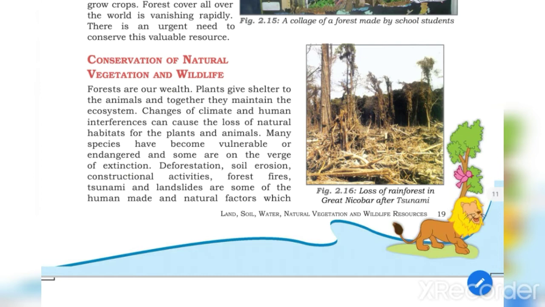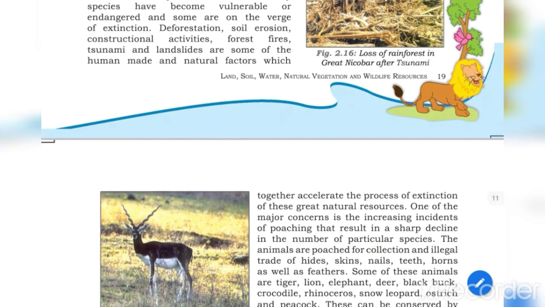Deforestation, soil erosion, constructional activities. Students, you can underline all these reasons. Forest fires, tsunami, landslides are some of the human-made and natural factors which together accelerate the process of extinction. Because not only natural reasons, but human-made factors also accelerate the process of extinction of these great natural resources. Actually, when we are doing this activity, we don't know what we are doing, but the result is very bad.